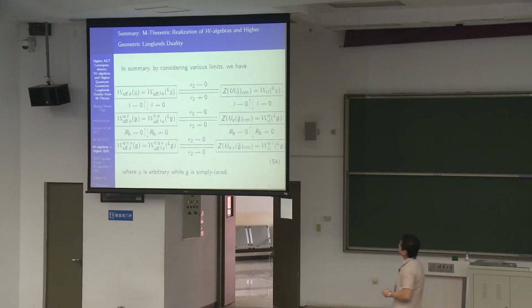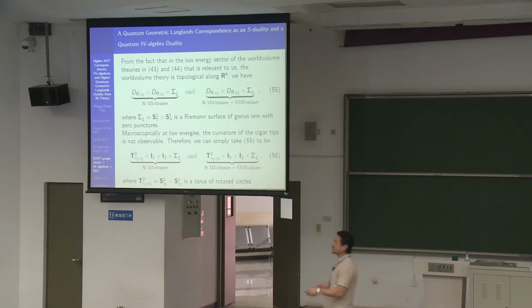Okay, so now, the interesting part. How do you see the connection between the Langlands correspondence and this W algebra? In the world volume theory that we're interested in, the sector that we're interested in is the low energy sector, and that's topological along the R4. This is a strategy that Nekrasov and Witten used in their paper.